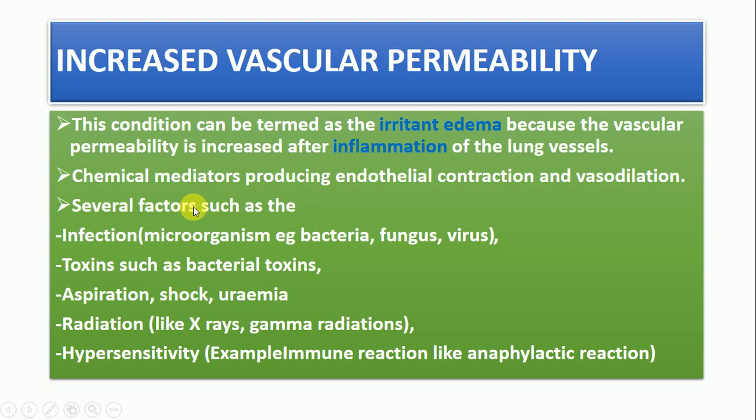There are several factors that cause vascular permeability, as we have learned from the first part about the chemical mediators that regulate inflammation within the body of an organism. And these factors, we have infection like microorganisms, for example bacteria, fungus, and virus. Toxins, for example bacteria toxin, aspiration, shock, uremia, and also there are some radiation like X-rays, gamma rays, and finally we have hypersensitivity, for example immune reaction like anaphylactic reaction.